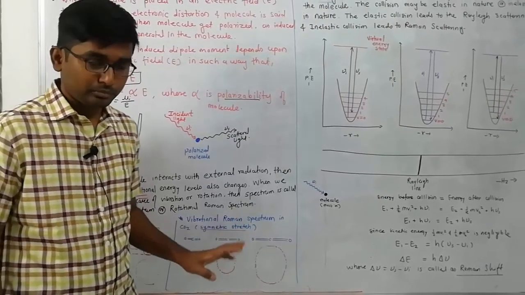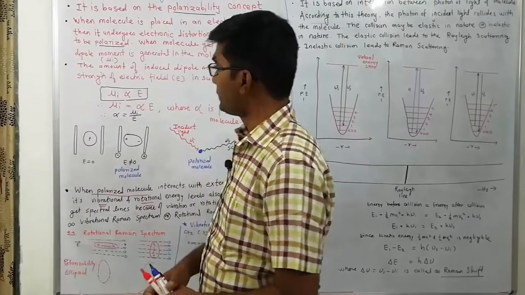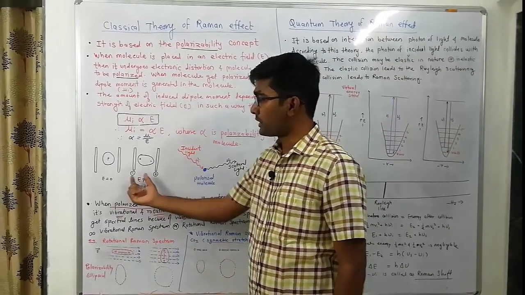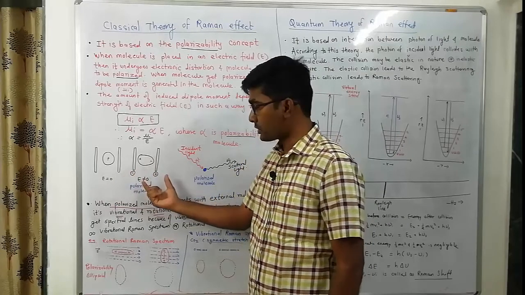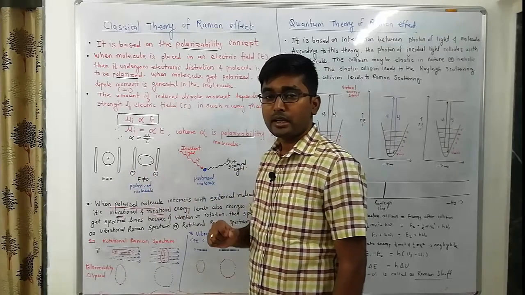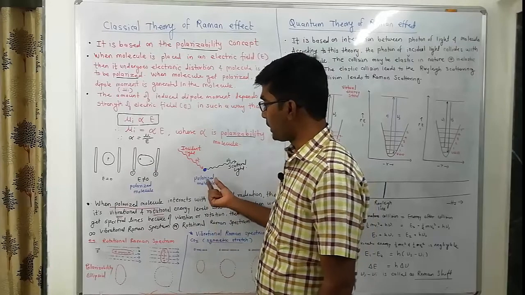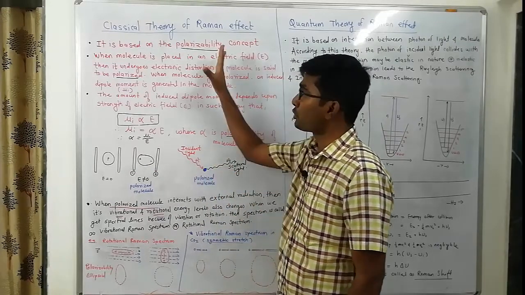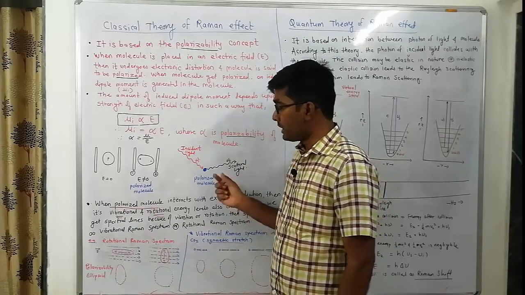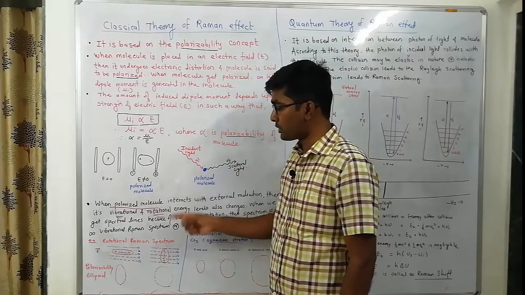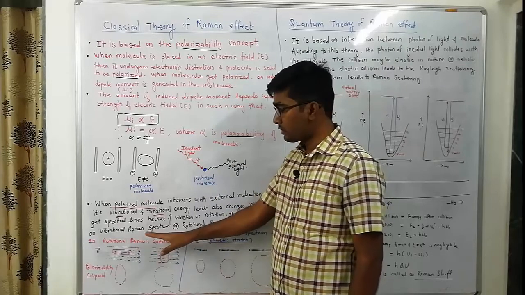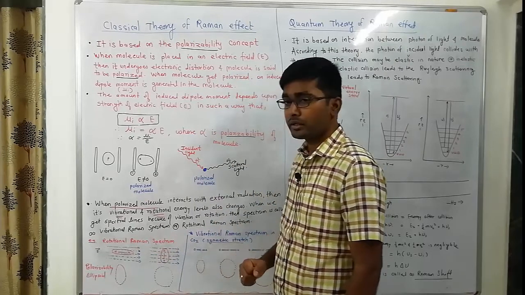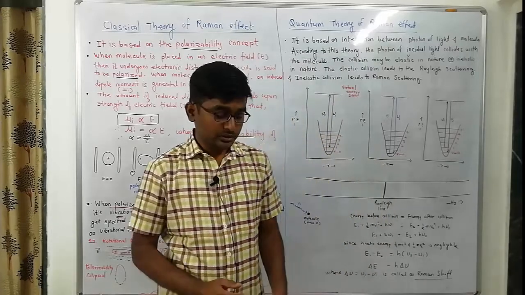In general, classical theory proposes that when a molecule is subject to an electric field, electronic distortion or polarization takes place, and this polarized molecule, when it interacts with the incident light, gives rise to scattering. This is the approach of the classical theory. If this polarization is because of rotation, then it is called rotational Raman scattering, and if it is because of vibration, then it is called the vibrational Raman spectrum.